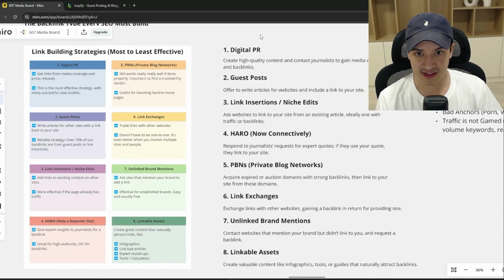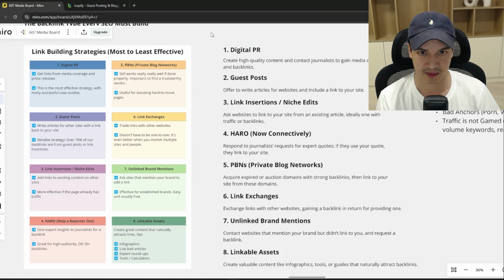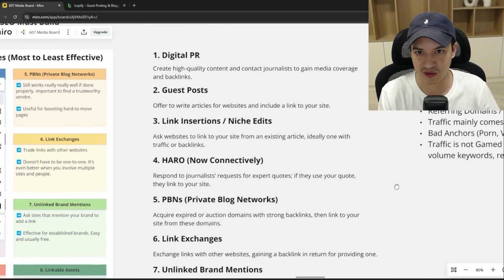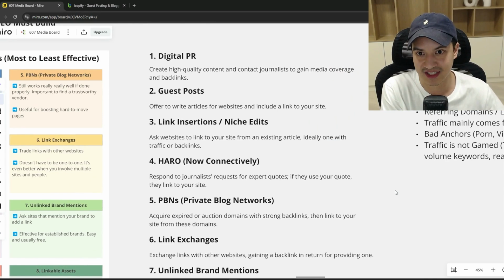The thing is, digital PR is super powerful, but it's not that easy to execute and it's kind of unpredictable. If you want to build links consistently every month, so that you're closing that link gap between you and your competitors, you need to be able to consistently build backlinks.